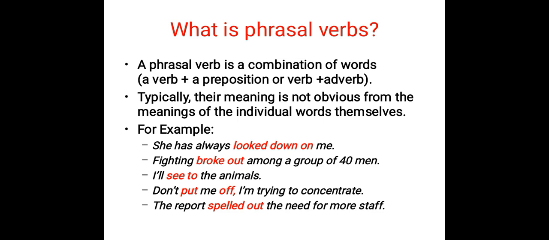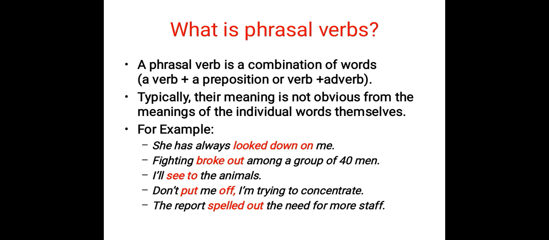For example, she has always looked down on me. Here you can see that look is a verb, down is an adverb that is modifying the verb look, and on is a preposition. And by combining all of these, we have formed a phrasal verb. So, she has always looked down on me.